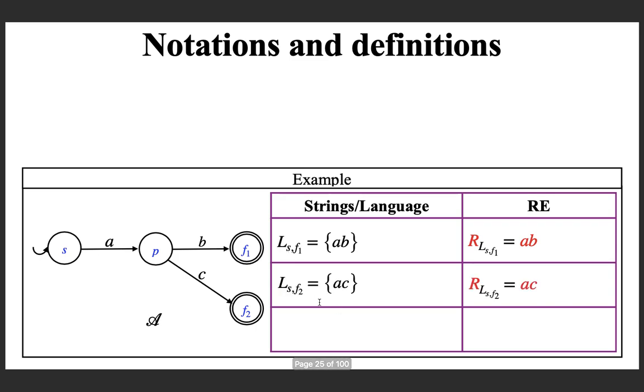Similarly, if you look at LSF2, no doubt it is AC, and this is the notation. Now you can see that if you look at the language of this NFA, it is nothing but the set of all strings accepted by the final state F1 union the set of all strings accepted by the final state F2. So it is the union of these two sets. So the language of A is nothing but the union of these two sets, one for each final state.